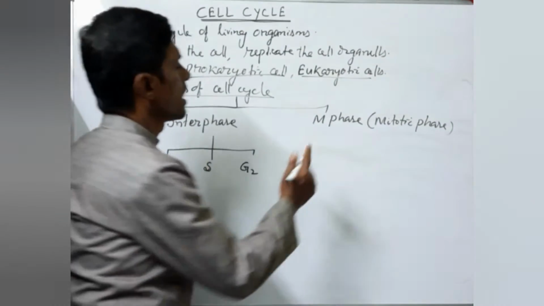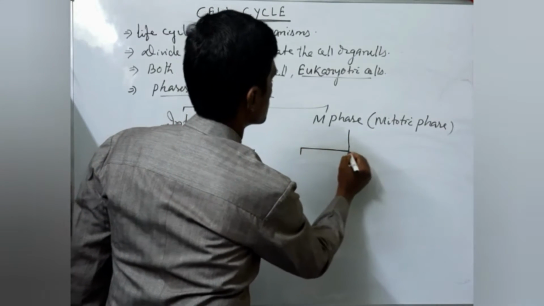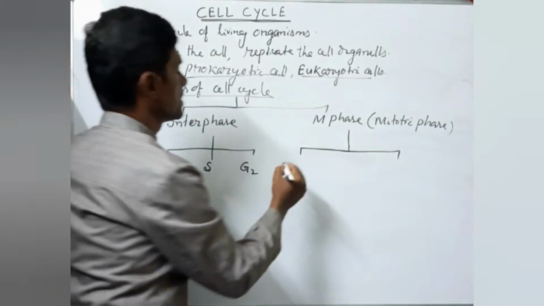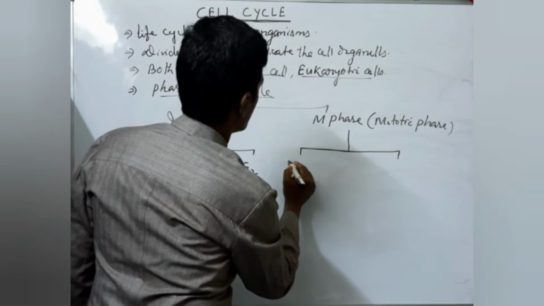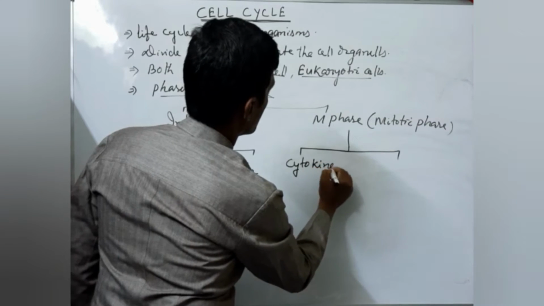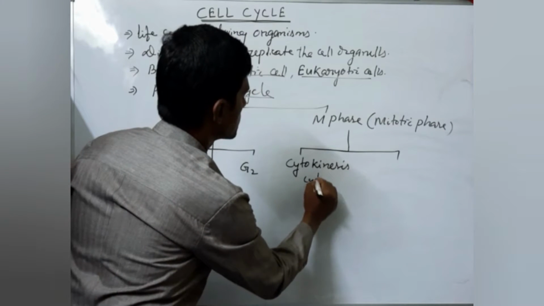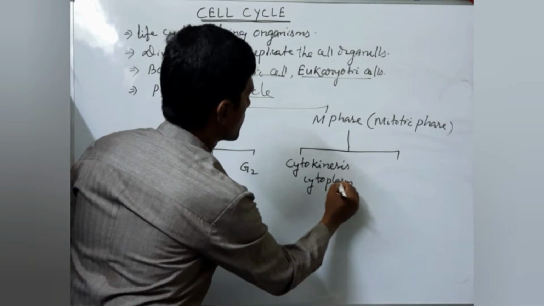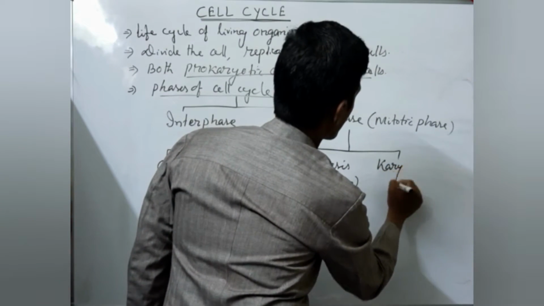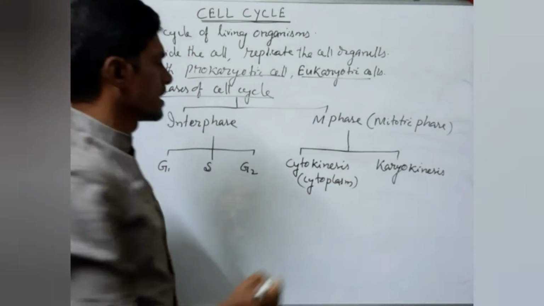Like that, you come to the M phase. The mitosis phase is divided into two. One is called cytokinesis, the division of cytoplasm. And another is called karyokinesis. Karyokinesis means division of nucleus.